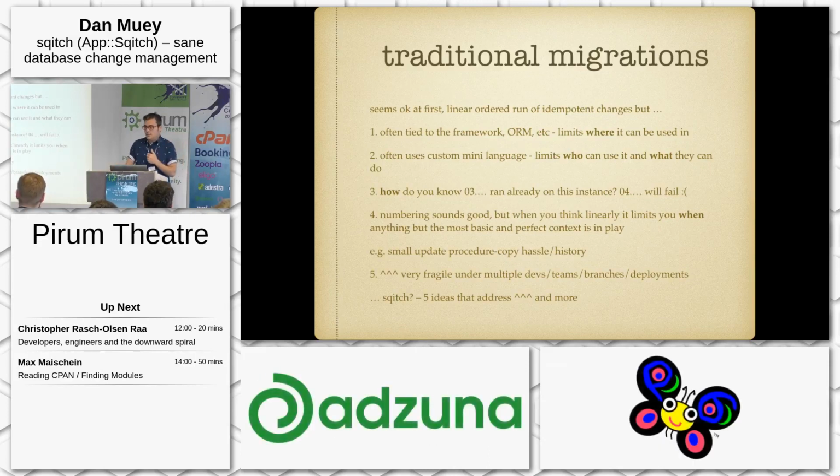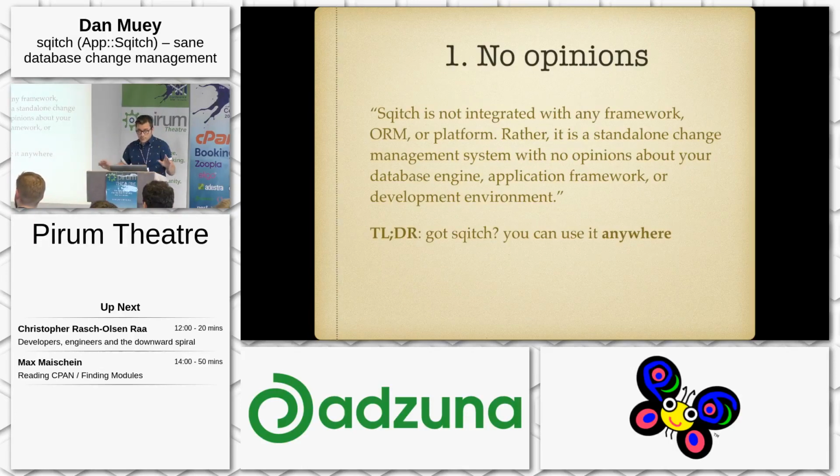So how does Sqitch address those things? It basically has these 5 core fundamental principles that it's based on that address all of these problems and a lot more. The first one is it doesn't have opinions. So it doesn't care if you're on Windows or Linux or if your app is Ruby on Rails or Catalyst or whatever. It doesn't matter. If you have Sqitch, you can use this on anything.